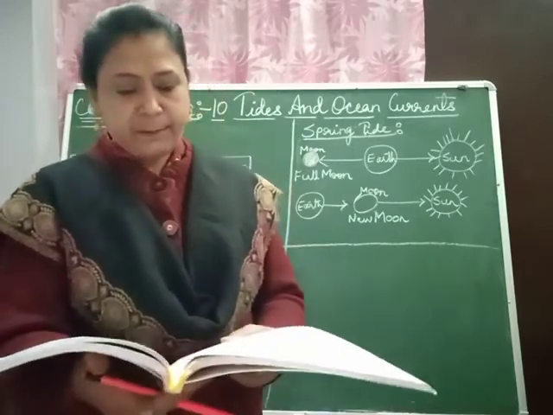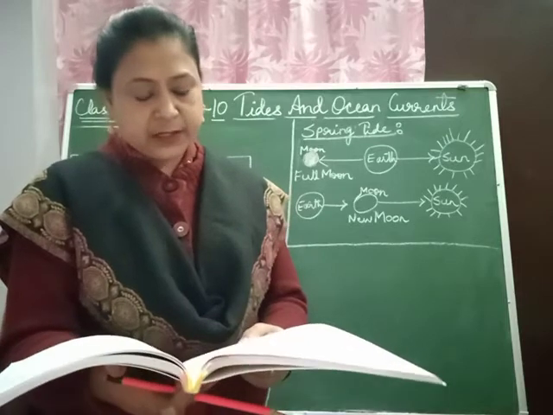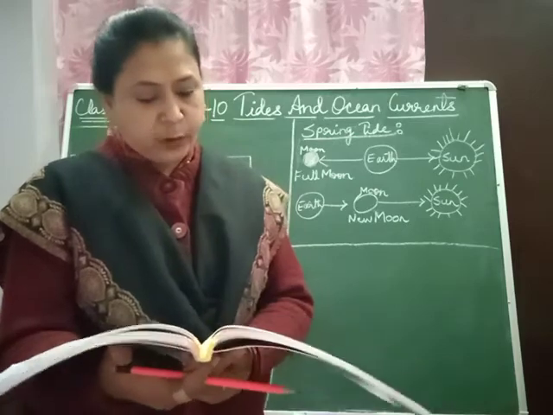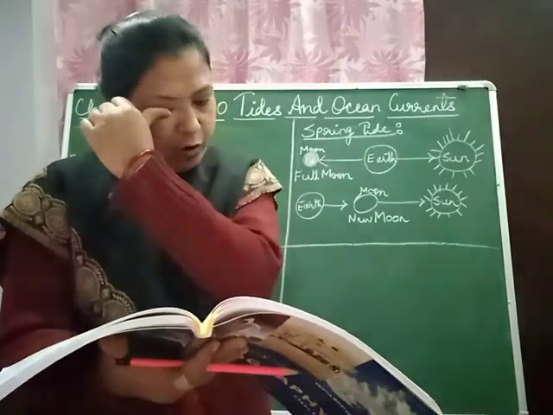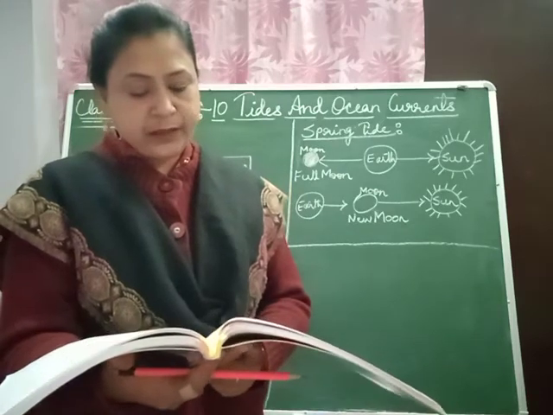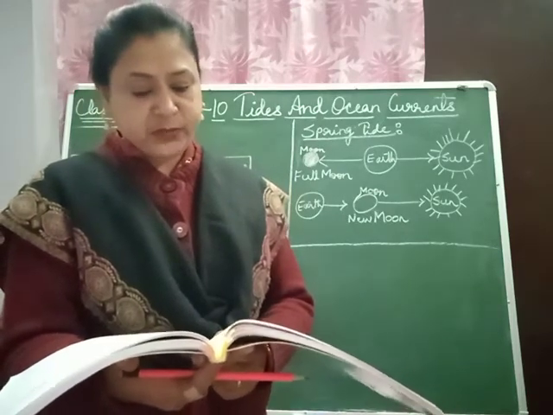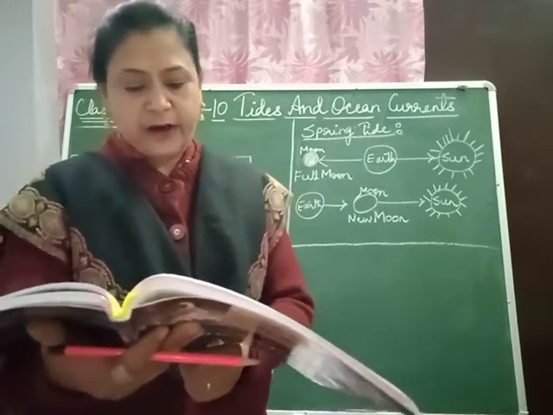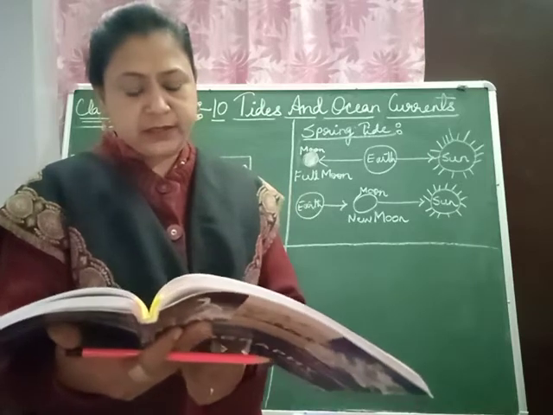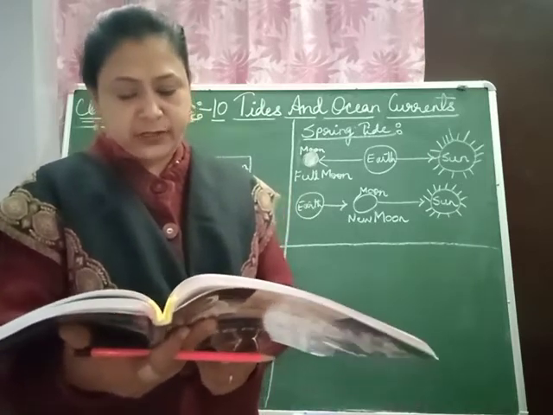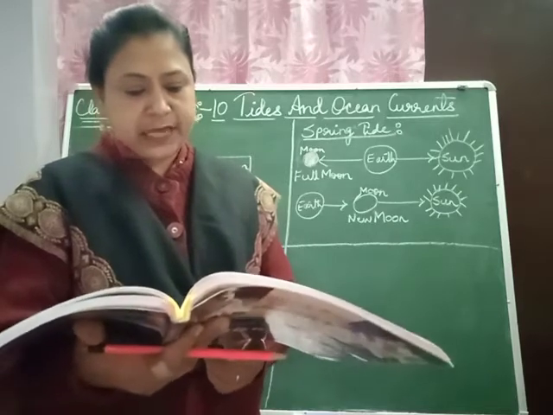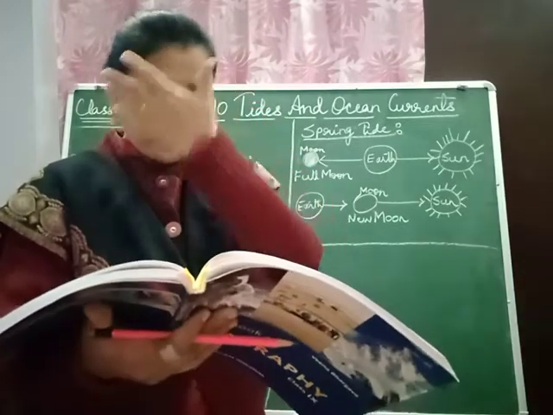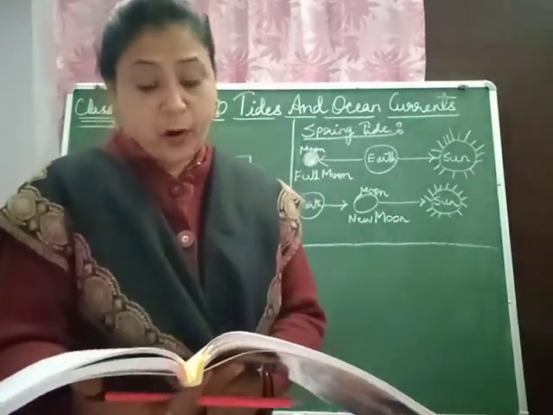Excuse me children. Magnitudes of tides. The tides are of different magnitudes and their height in an open sea differs from that of the coastal area. In the open ocean, the difference in height between the high spring and low neap tides may be only half a meter, but in shallow marginal seas, it can increase to about 10 meters, and in some of the estuaries up to 12 meters. On an average, tides rise to about 4 meters.